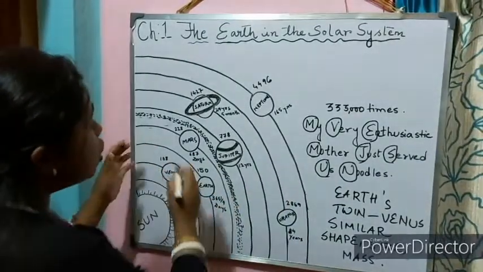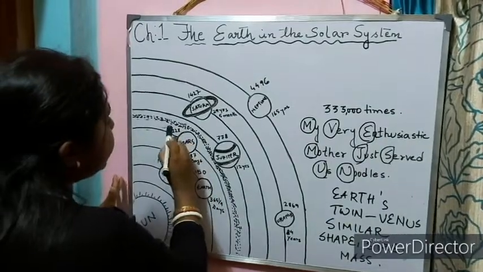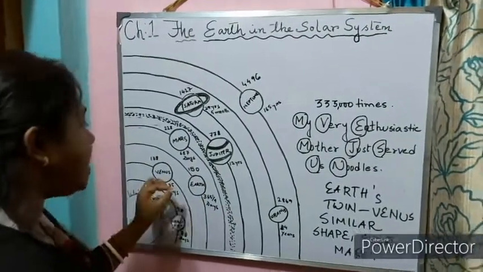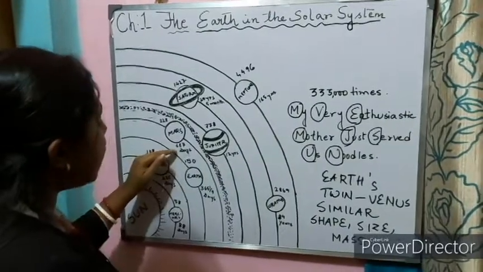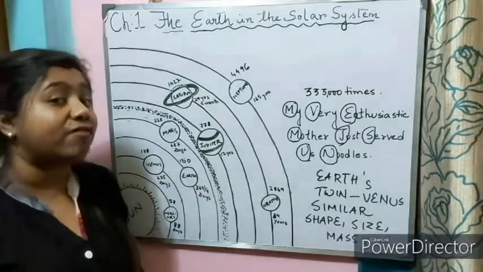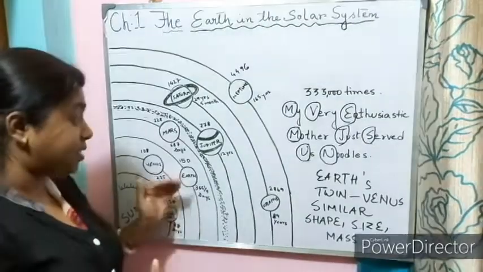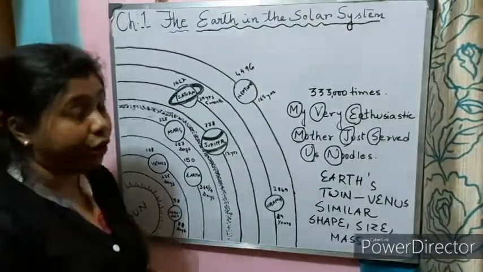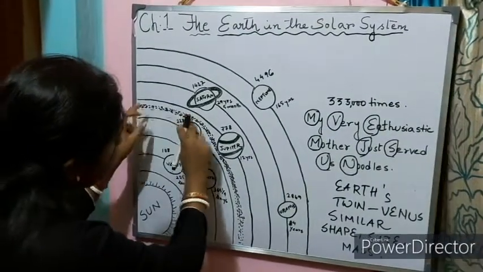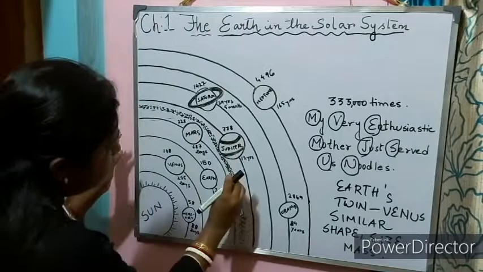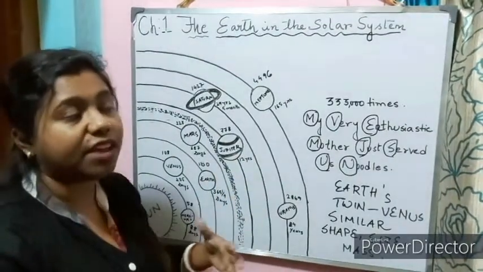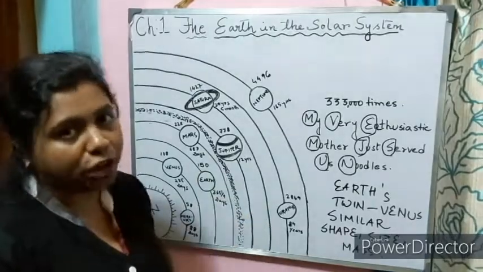Mars is 228 million kilometers away from the sun, and it takes 687 days to complete one revolution. You can understand this is double that of the Earth, right? Now you can see there are certain dots which I have drawn here. These are what? These are asteroid belts. We will go ahead with the definition of asteroids in the last part of the chapter.